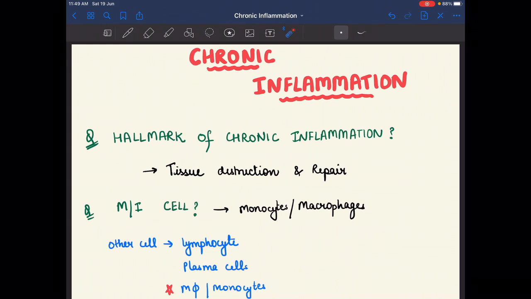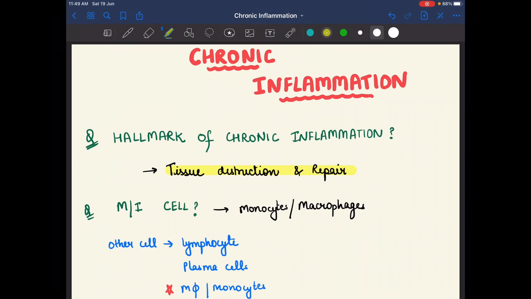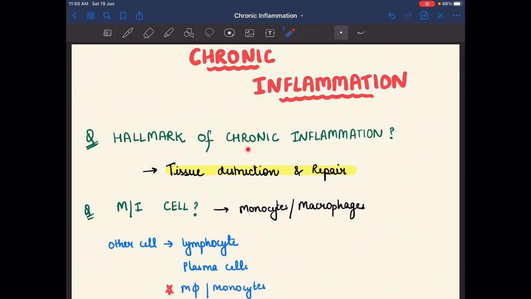So the first question which comes is, what is the hallmark of chronic inflammation? The hallmark of chronic inflammation is tissue destruction and repair. As in the previous video I already told you, the hallmark of acute inflammation is increased vascular permeability. Here the question asks the hallmark of chronic inflammation, so the hallmark of chronic inflammation is tissue destruction and repair.